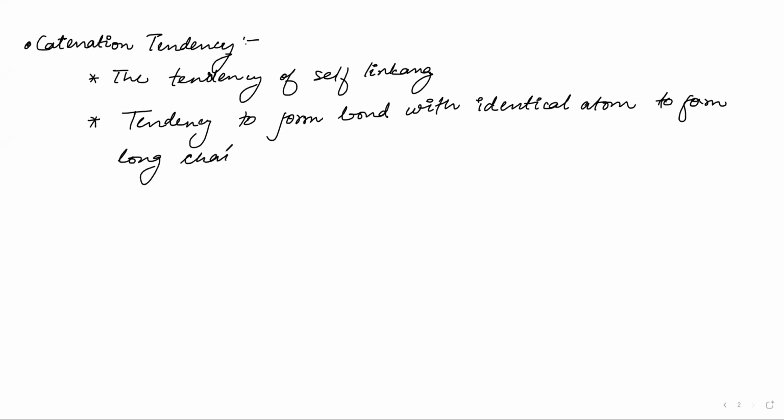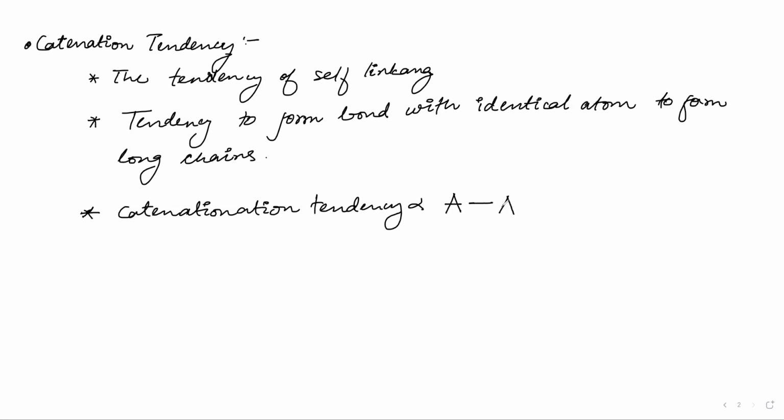Now, catenation tendency is directly proportional to the strength of a single bond A-A.